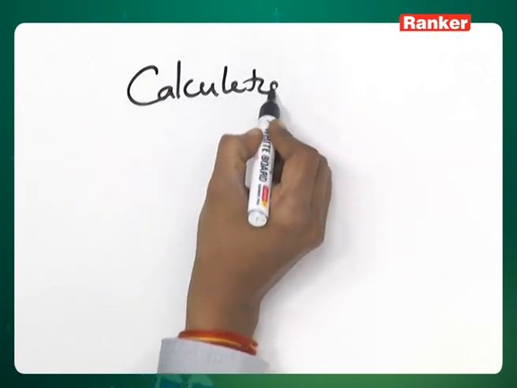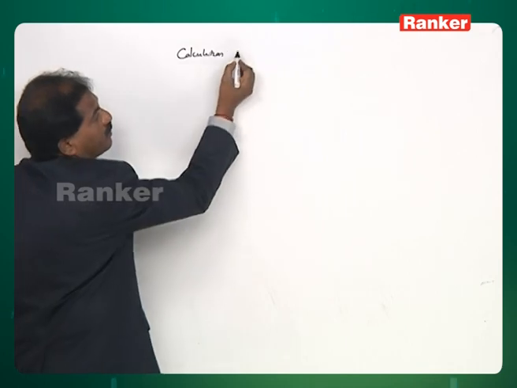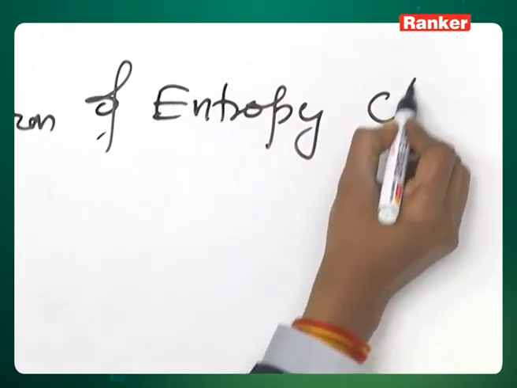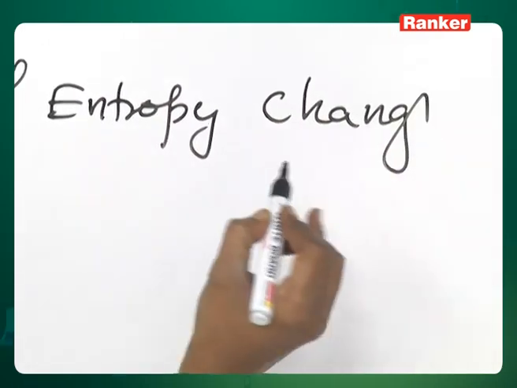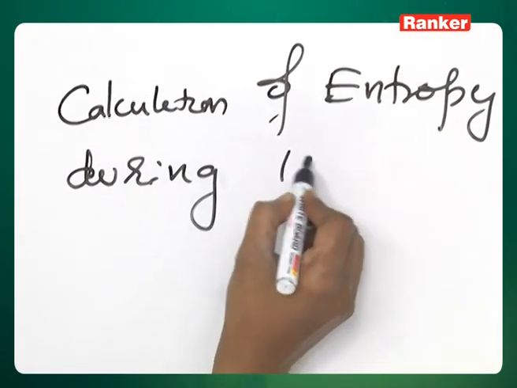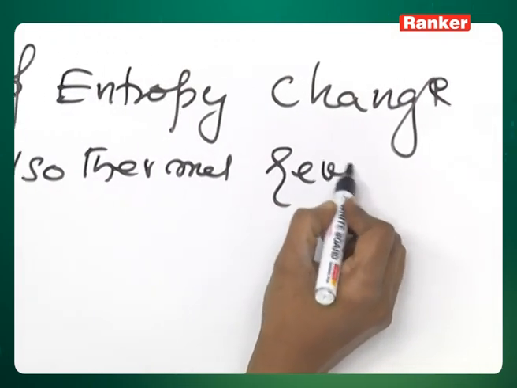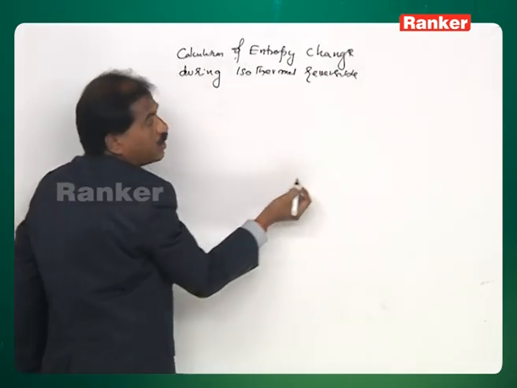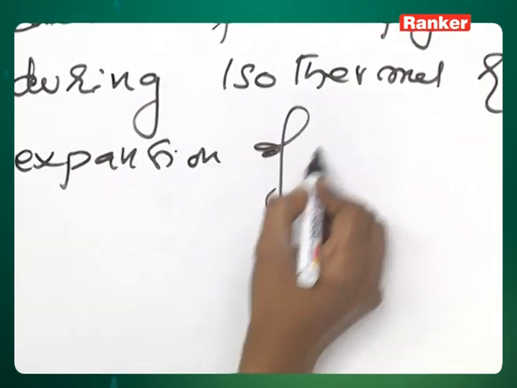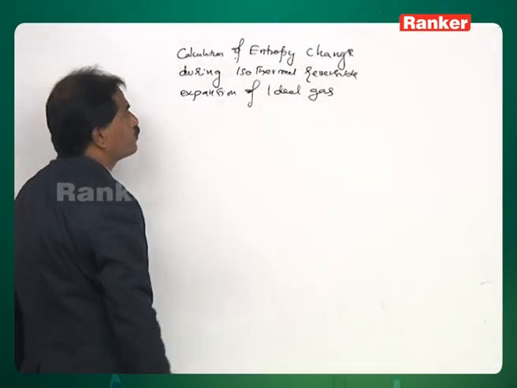Calculation of entropy change during isothermal reversible expansion of the ideal gas.